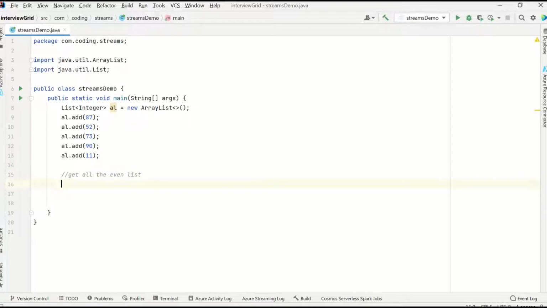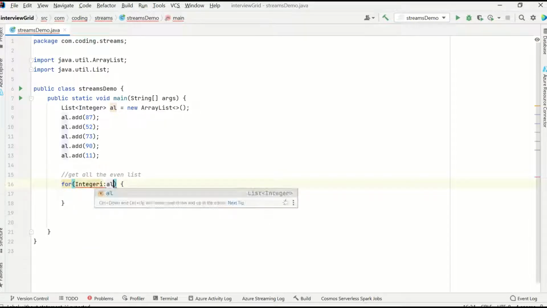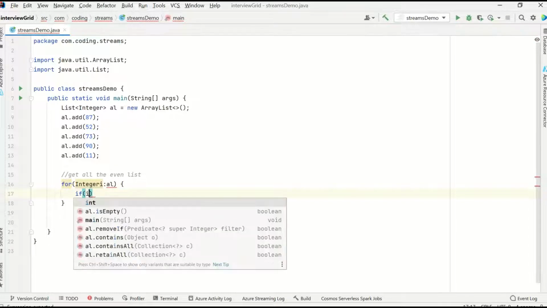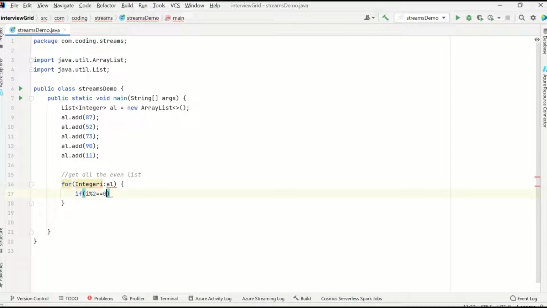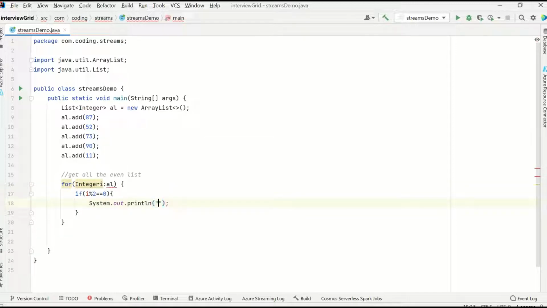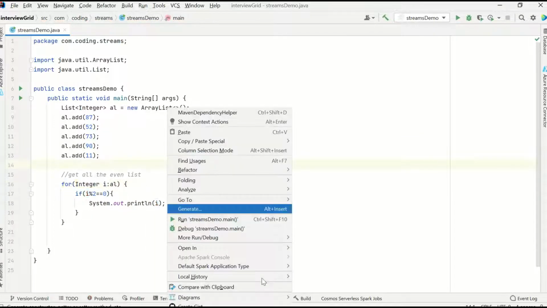Before the streams were introduced, how we would figure out the even numbers in this list, or how we would process something on this list, is by opening a for loop. So for each of the integer in the given list, if the given integer modulo 2 is equal to 0, that means it's an even number, right? So now let's print that i, for all the integer i in the list.